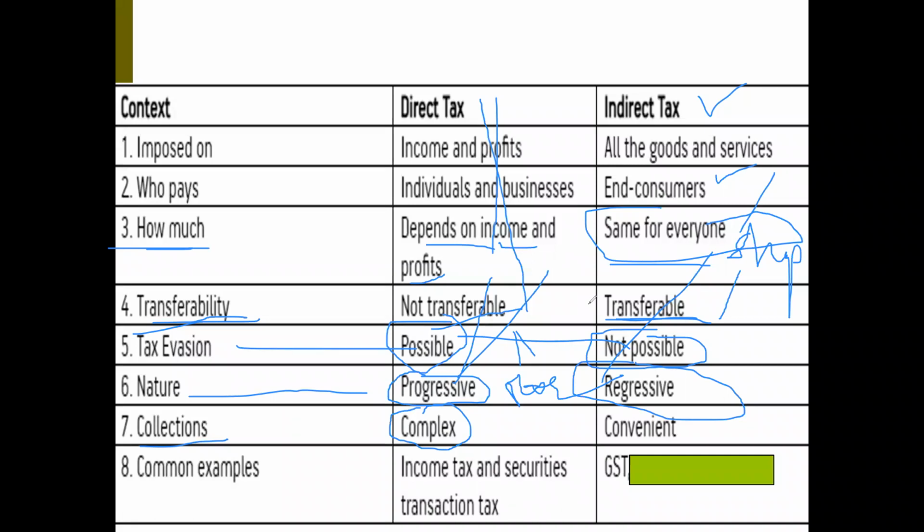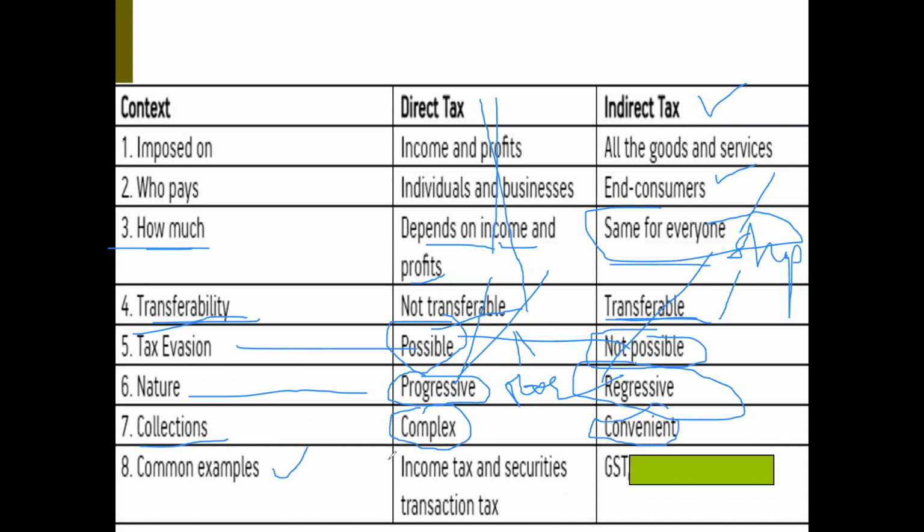Then, across the country, several crores of people are living. Exactly calculating, exactly imposing, exactly collecting is very, very difficult in case of direct tax. Whereas in case of indirect tax, only a few producers are there, a few sellers are there. The tax authorities can collect data from them directly, and it is very, very convenient for the government.